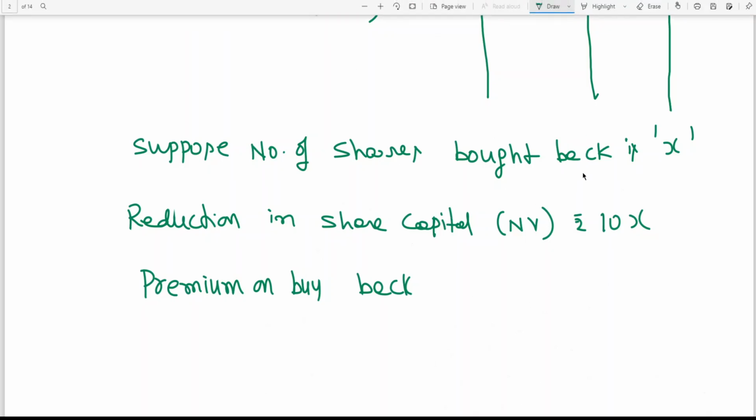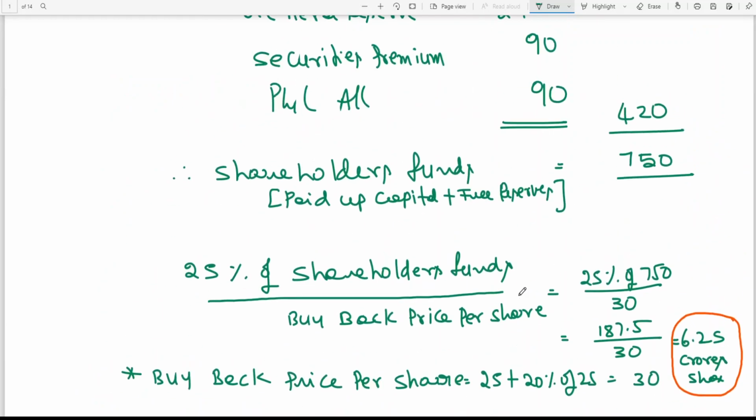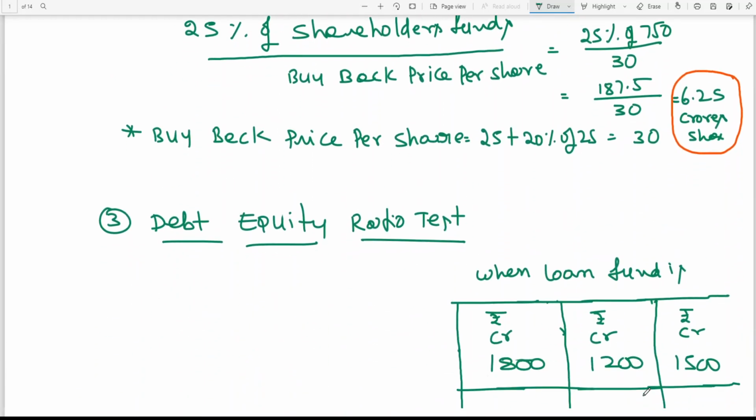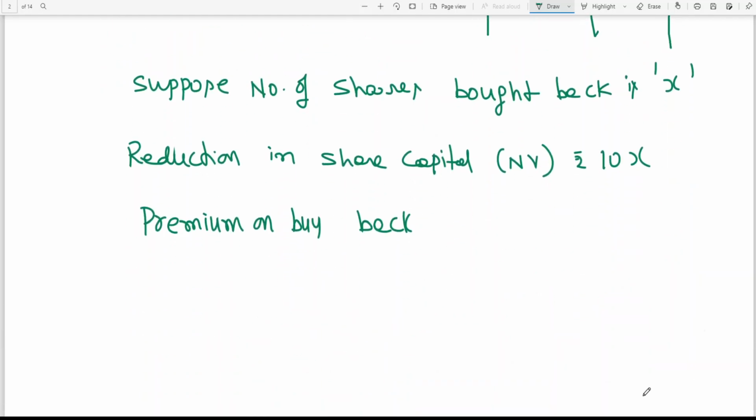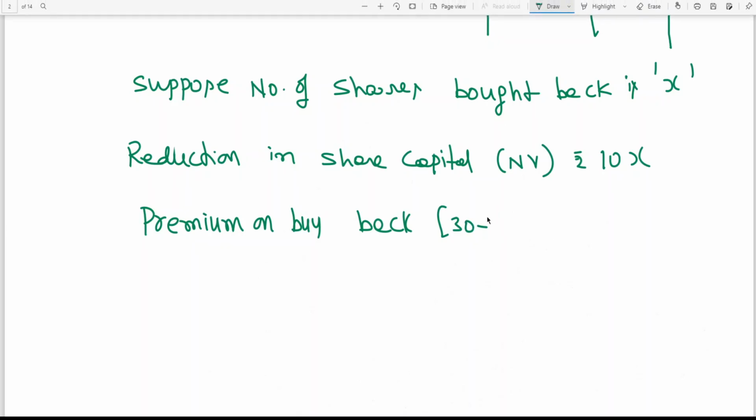Now in this problem we have seen 30 rupees, no? Buyback per share is 30 rupees. So 30 rupees is the offer price for buyback, whereas the nominal value is how much? 10 rupees. So 30 minus 10, that is 20 rupees loss you are getting. The reason is that premium on buyback is a loss because you are paying more than nominal value. In that context, 20 rupees is a loss.